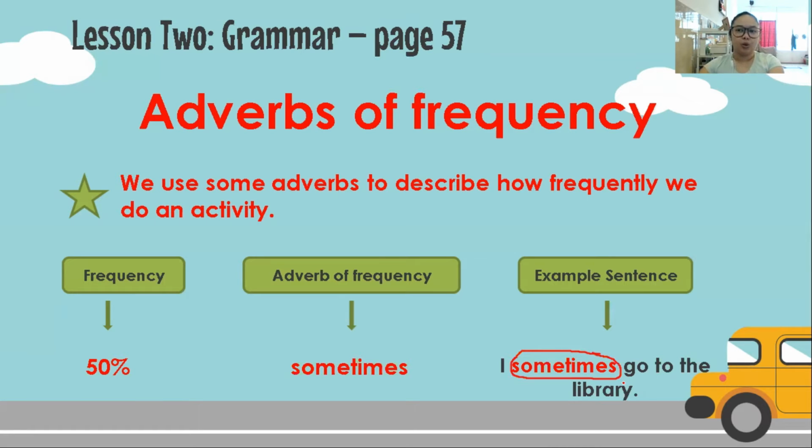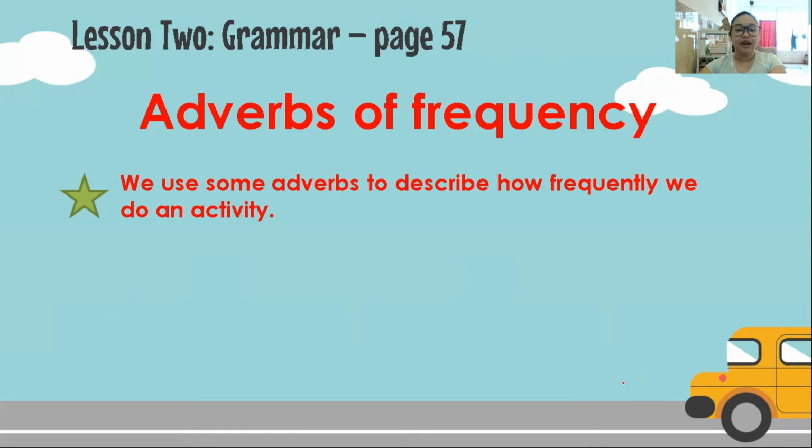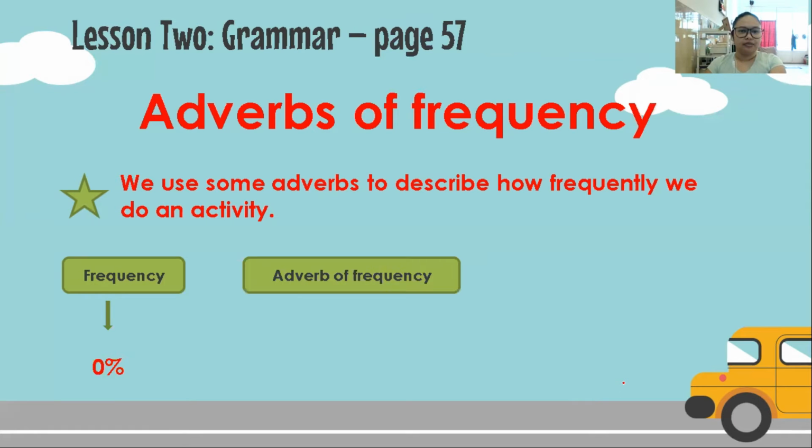So we learned always. Always means 100%. Sometimes 50%. Now let's learn one more adverb of frequency. This one is 0%. That means you don't do it at all. Then our adverb of frequency for that is never.